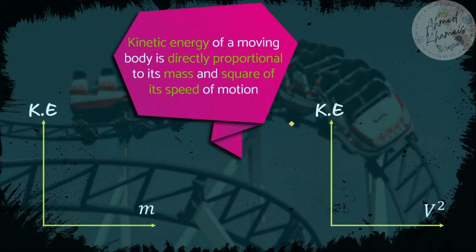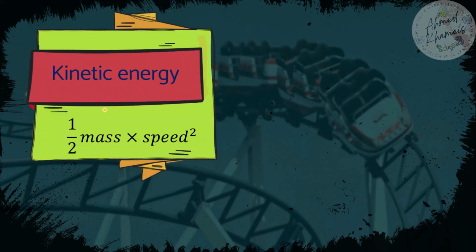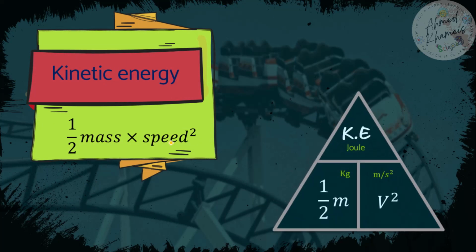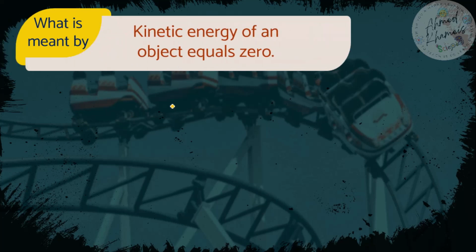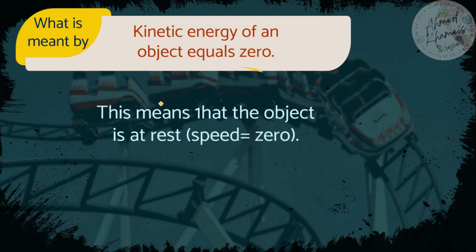So the kinetic energy is directly proportional to the mass and the square of the speed. And the kinetic energy equals half mass multiplied by speed square. So what is meant by the kinetic energy of an object equals 0? That means that the object doesn't move. So this means that the object is at rest, which is speed equals 0.